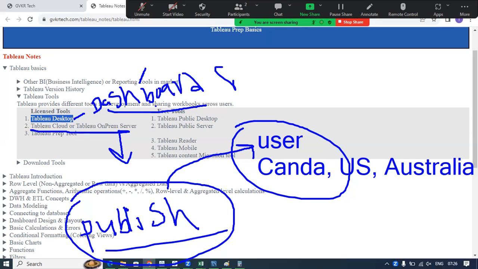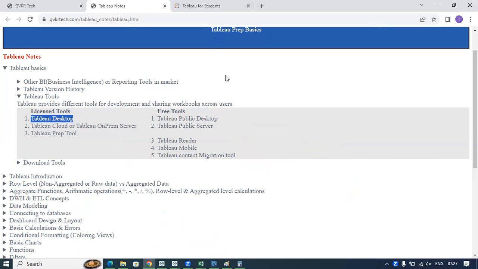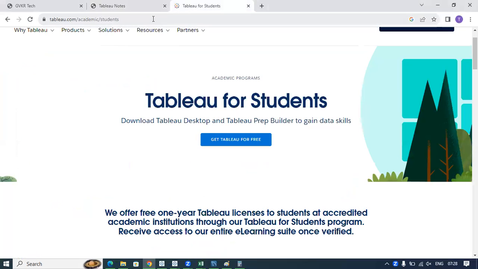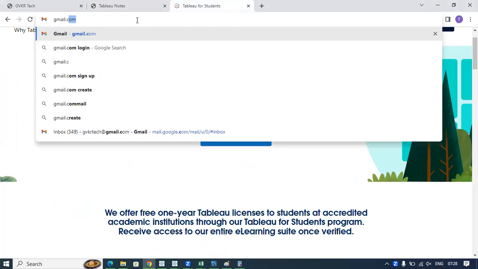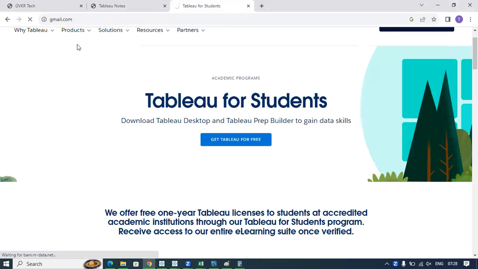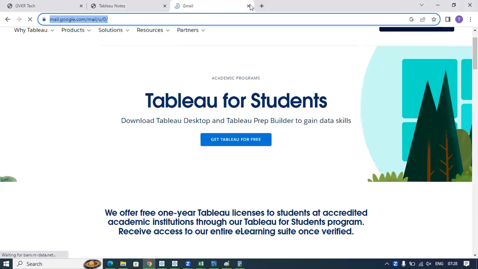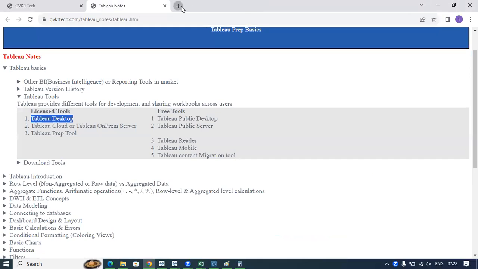Okay, once you publish your dashboards to the Tableau server, now the user can log into this Tableau server and they can access the dashboards. Now we will see what is the meaning of server. As simple, I can go to a particular website. For example, if I type gmail.com here, so this is a server here. Okay, gmail.com is one server.